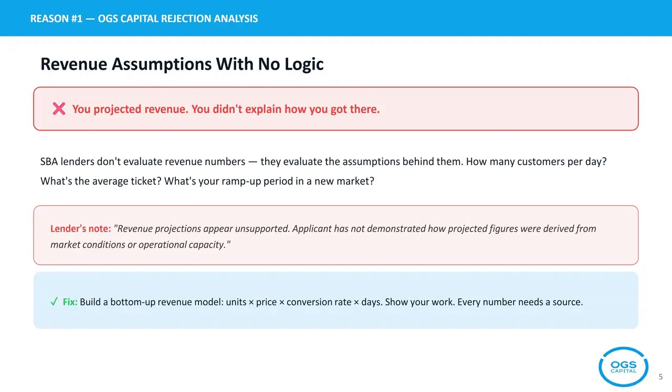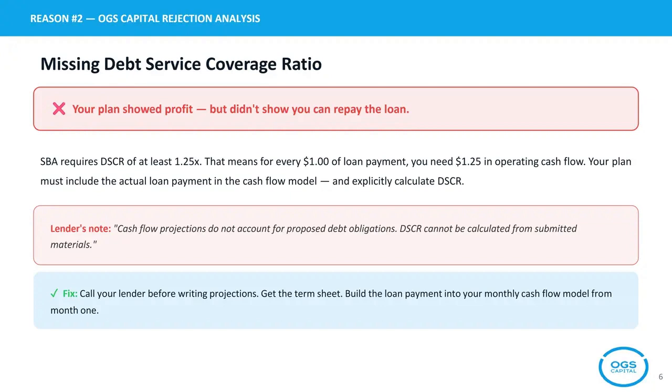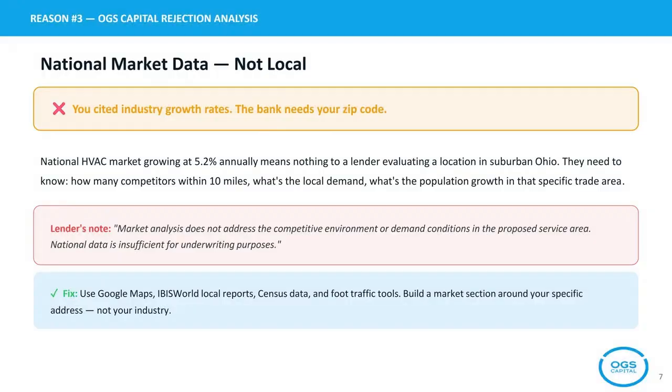Reason number 3, using national market data instead of local data. Lenders make decisions based on local market conditions, your city, your trade area, your competitive landscape. When a business plan references only broad national statistics, it signals that the applicant hasn't done real market research. The fix? Replace national averages with local data from sources like census reports, local chamber data, and comparable business benchmarks in your specific geography.